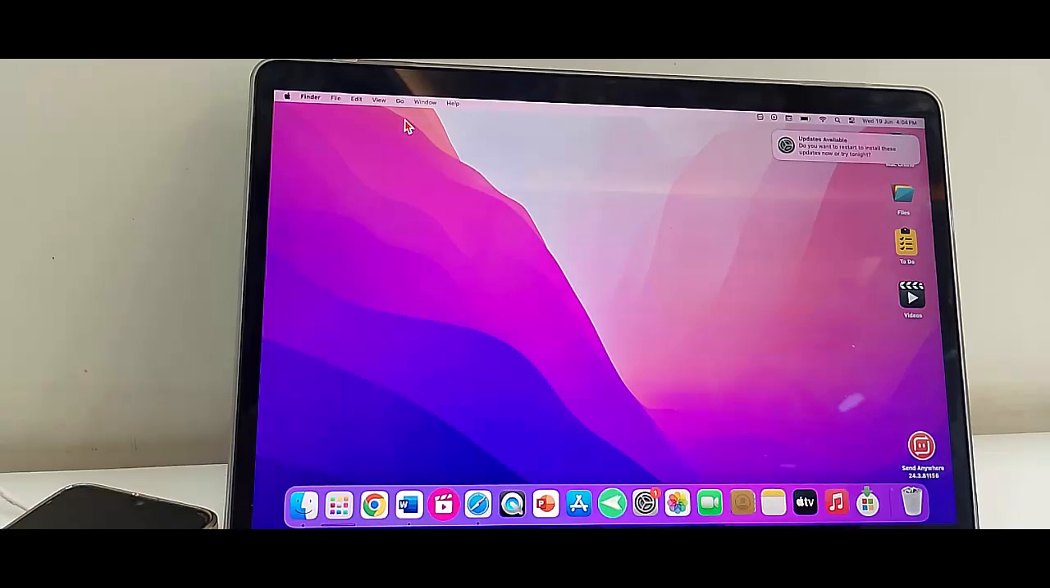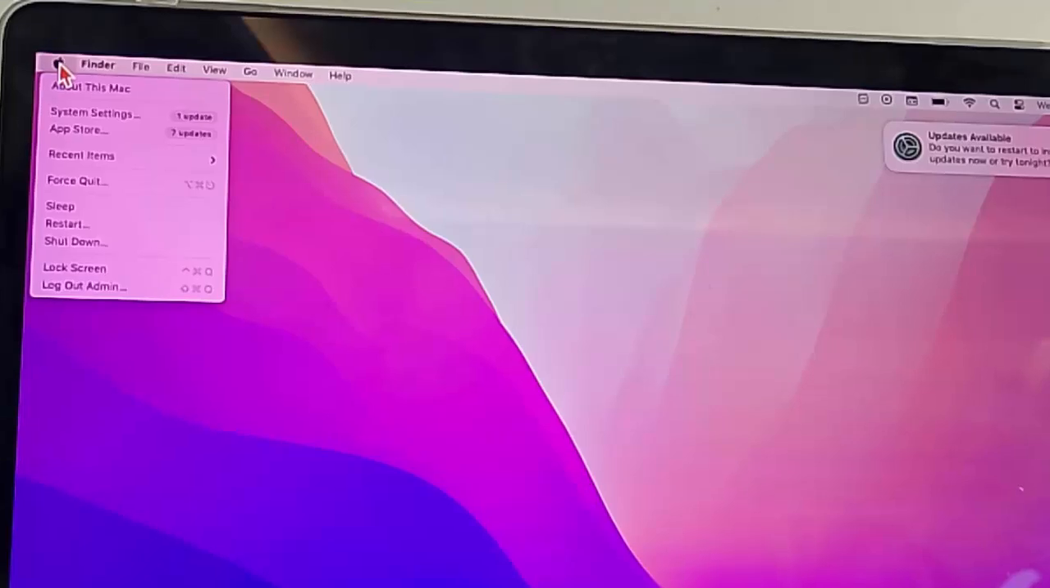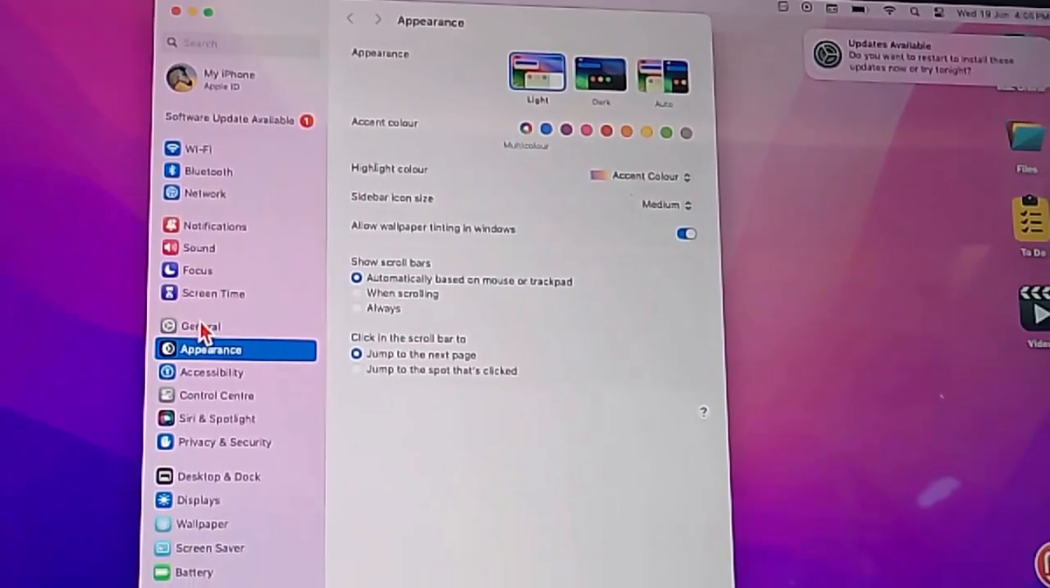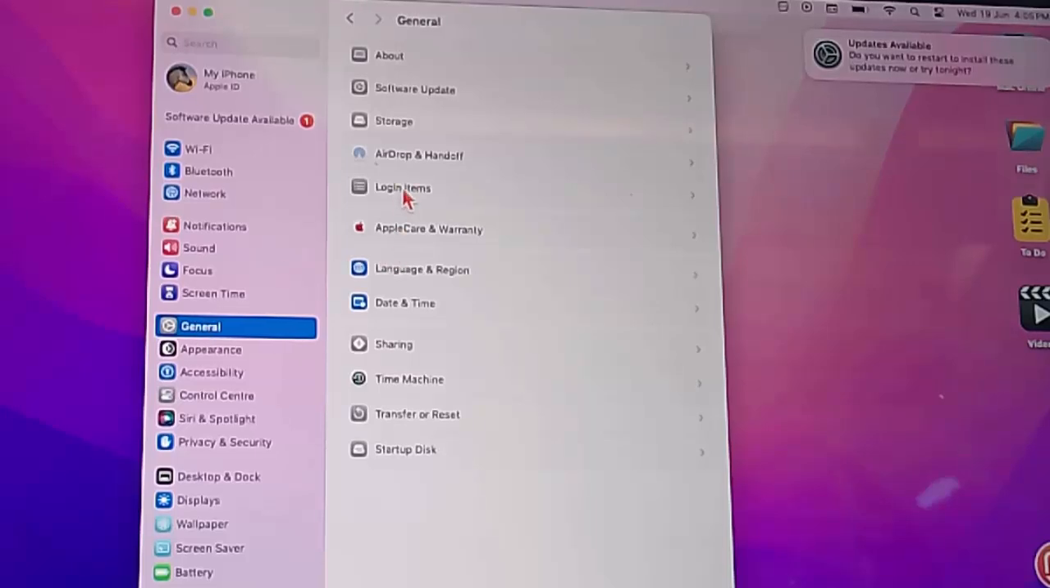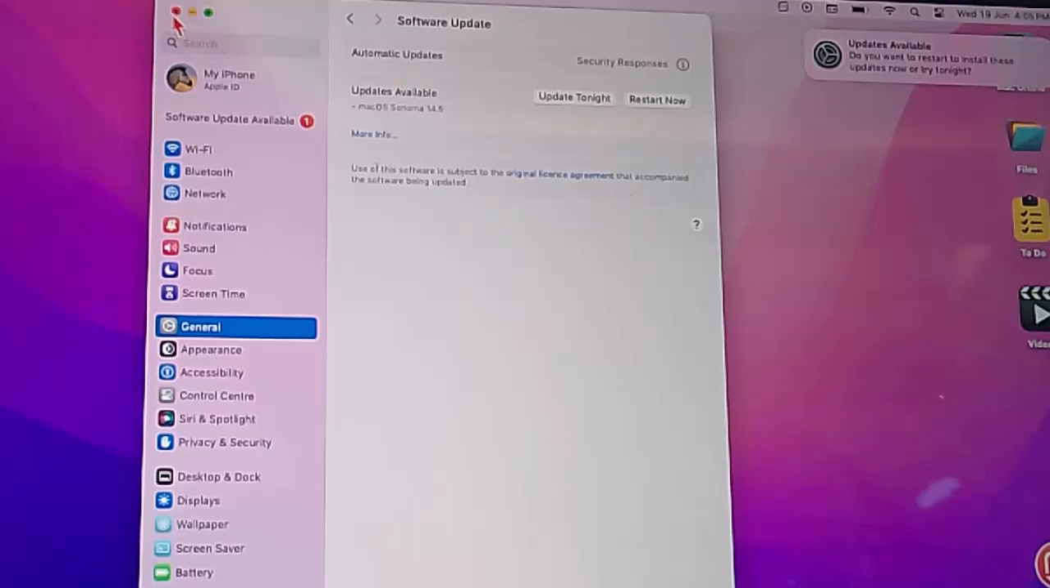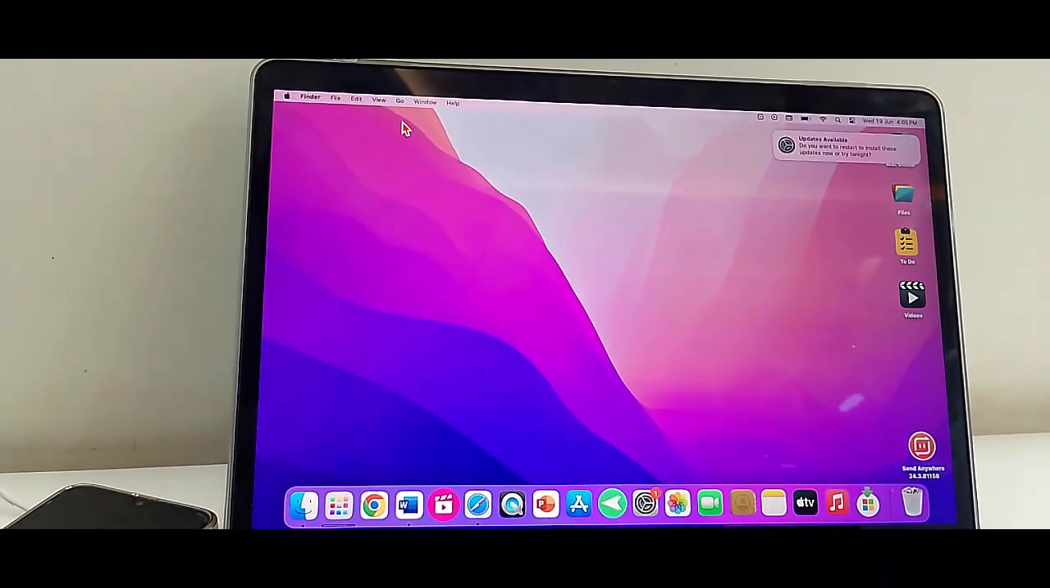The second method is open your Mac settings, click on this Apple icon and select the system settings. So now here select the general option. In the right side open the software updates. Wait here guys for checking for updates. If update is available, you can see here guys, update is available. You update your Mac OS, and after this must and should restart the device and try.